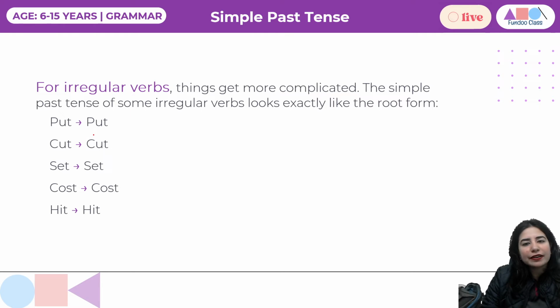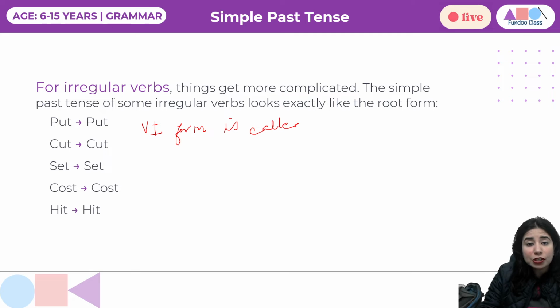So there are irregular verbs that would look exactly the way verb first form looks like, or we also call it root form. So verb first form is also called root form, right? You can note it down, because anywhere if you encounter root form and you get slightly confused, then you'll be troubled. So note it down, verb first form is called root form of the verb, right? You can say root form of the verb.